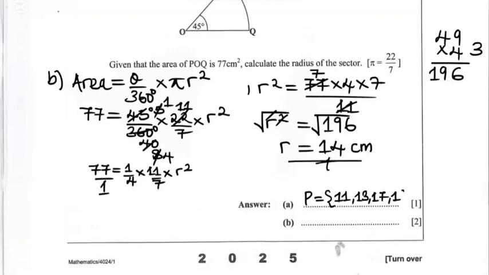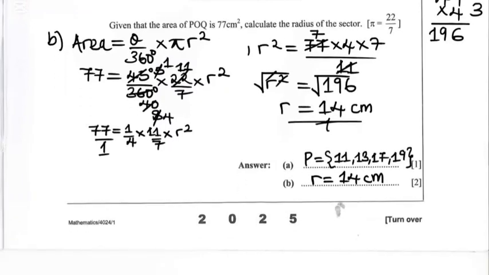So these are prime numbers. Then for part B, r, which is the radius of the sector, this here is 14 centimeters. So these two are the answers for question 10, A and B. Moving on to question 11.